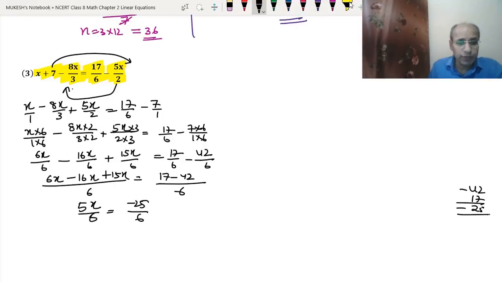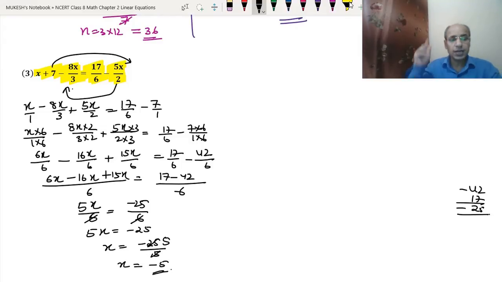Since on both sides we have the common denominator, this 6 and this 6 will be divided by 1. So we got 5x equals minus 25. So x will be equal to minus 25 upon 5. The 5 will go below the 25, dividing. So 5 5s are 25. So we got the answer x equals minus 5. I hope you would have understood this question clearly. Now let's do the other way also.